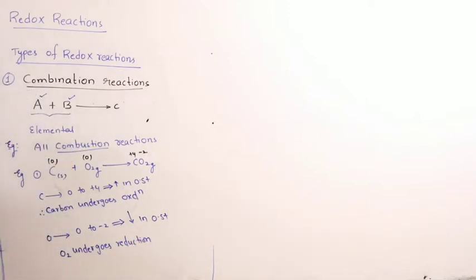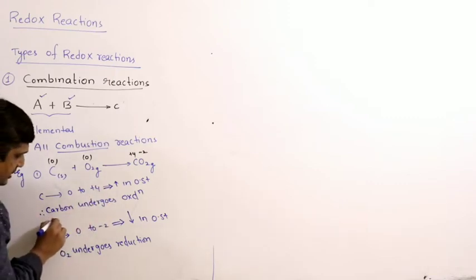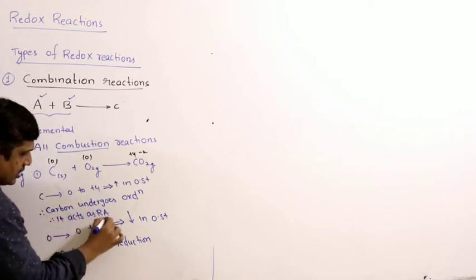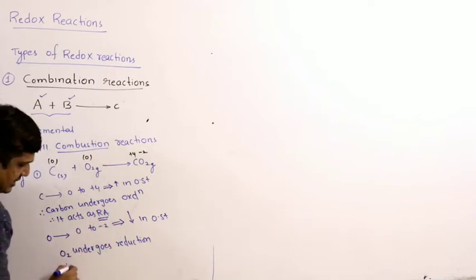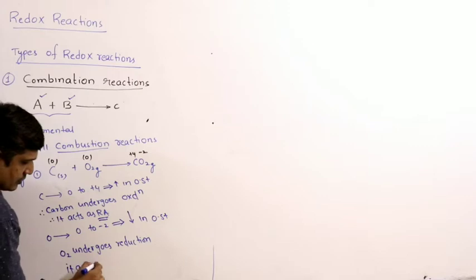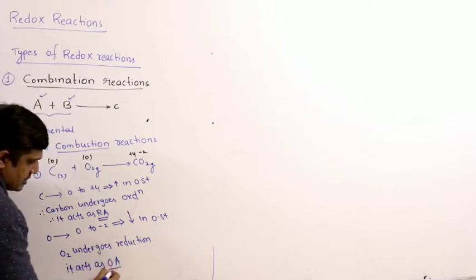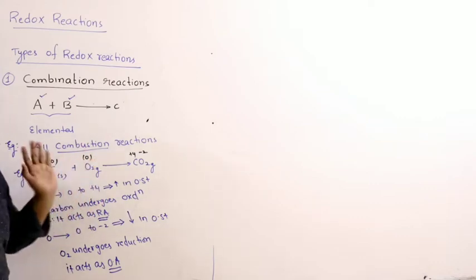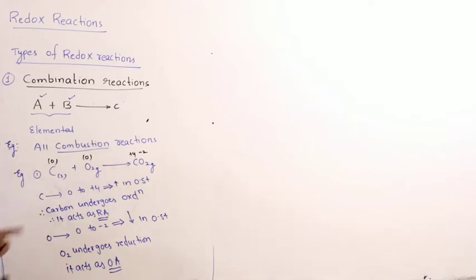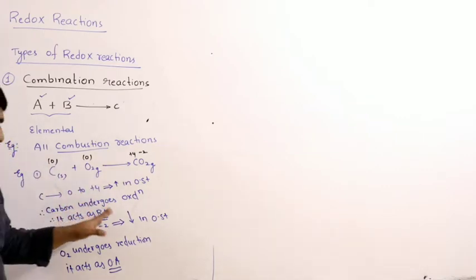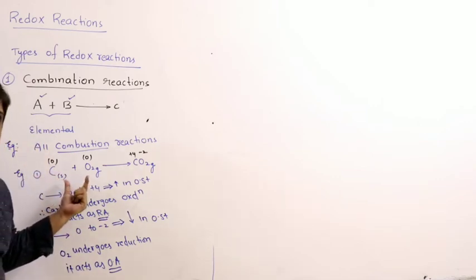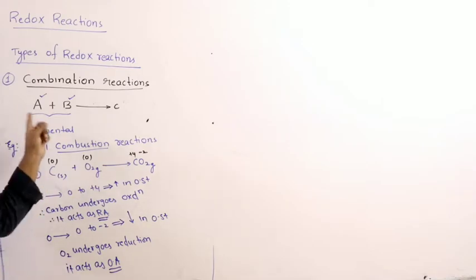Oxygen undergoes reduction. Since carbon is undergoing oxidation, it acts as a reducing agent, and oxygen acts as an oxidizing agent. Here oxidation and reduction take place together, therefore it is a redox reaction. Both are taking place simultaneously. Both of the reactants are present in elemental state, therefore it is a combination reaction.